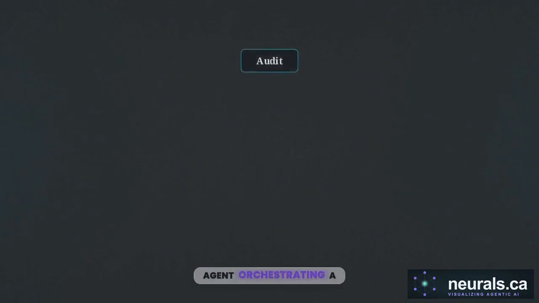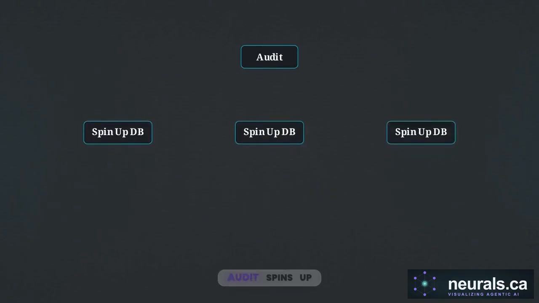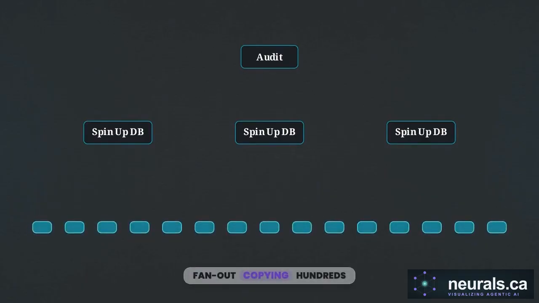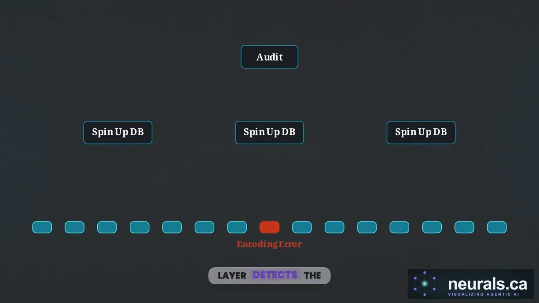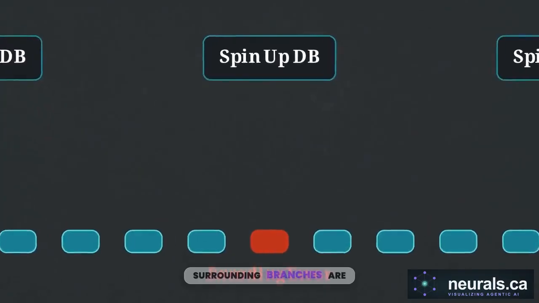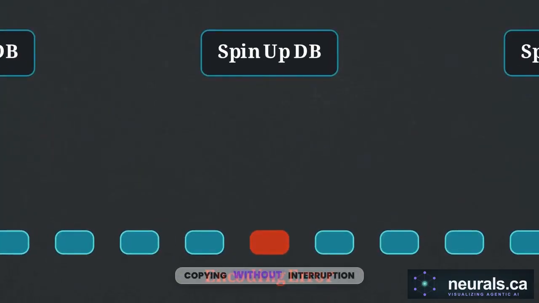Consider an agent orchestrating a zero-downtime database migration. The plan starts with an audit, spins up new instances, then executes a parallel fan-out, copying hundreds of tables simultaneously. Mid-flight, a specific table throws a character encoding error. Malformed data causes a localized crash. The agent's monitoring layer detects the exact node failure. Because the workload is a DAG, surrounding branches are unaffected and continue copying without interruption.